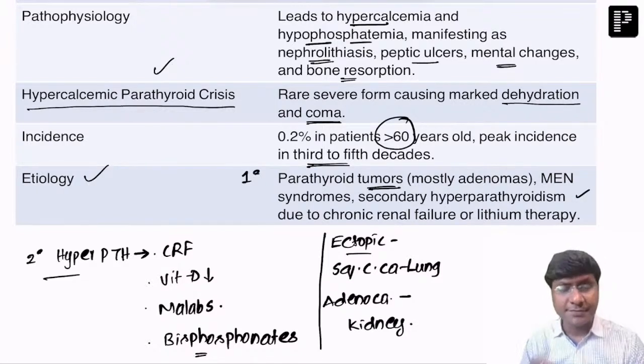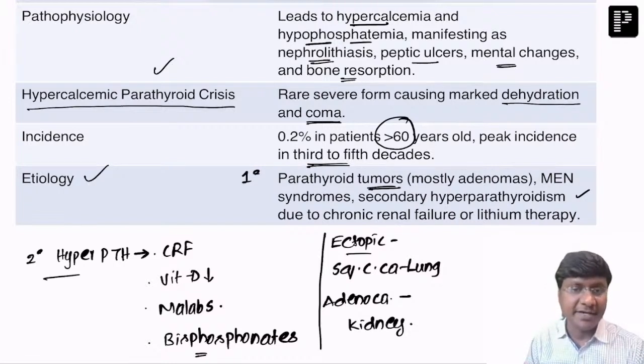Secondary causes include chronic renal failure, vitamin D deficiency, malabsorption syndrome, bisphosphonates, and there are also certain drugs which will increase the vitamin D metabolism, like phenytoin. They increase the vitamin D metabolism, and thereby they will increase the vitamin D deficiency.